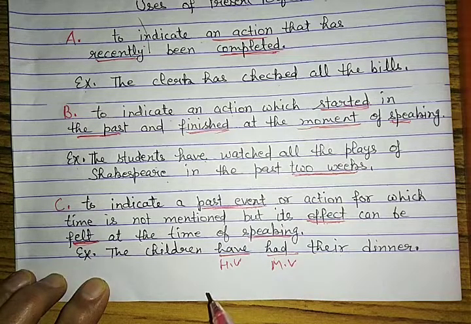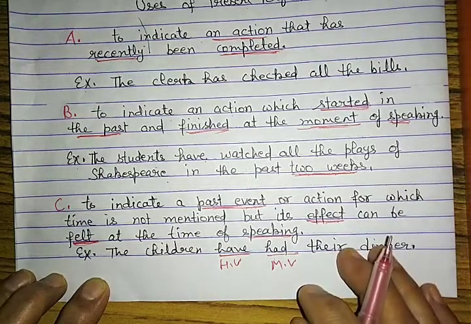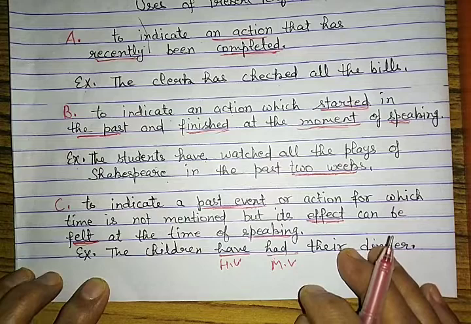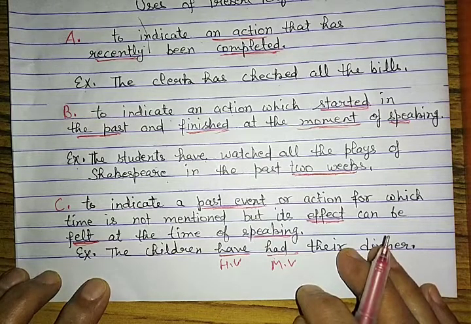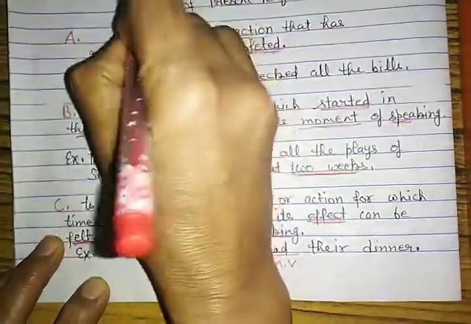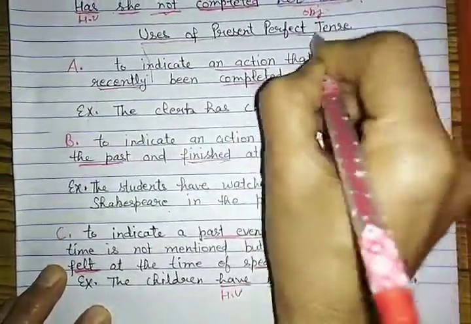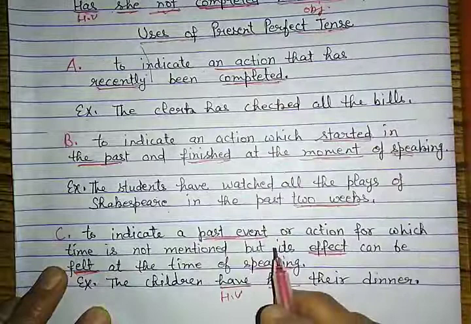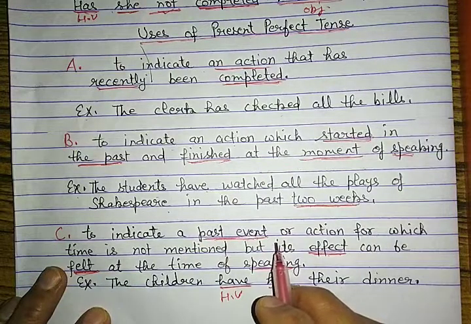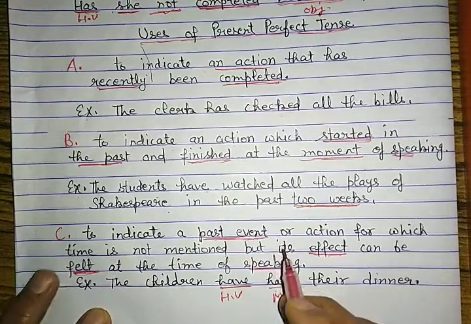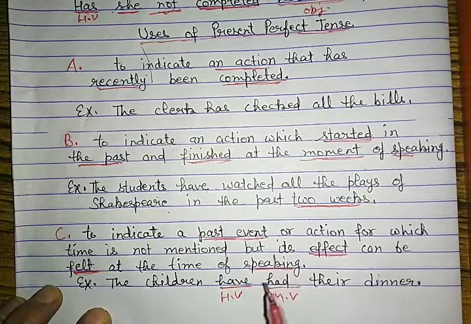So this was all about present perfect tense in its 4 kinds: positive, negative, interrogative, negative interrogative, and uses of present perfect tense. In our next lecture we will do past tense, past indefinite tense. Thank you.